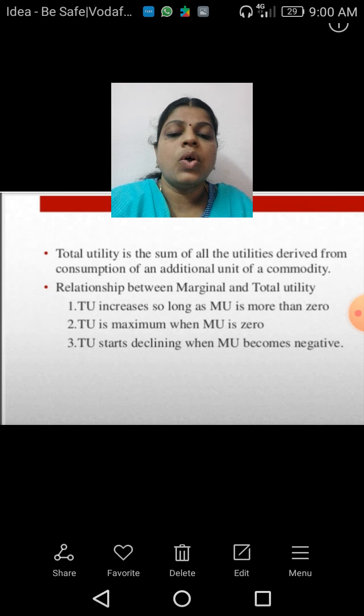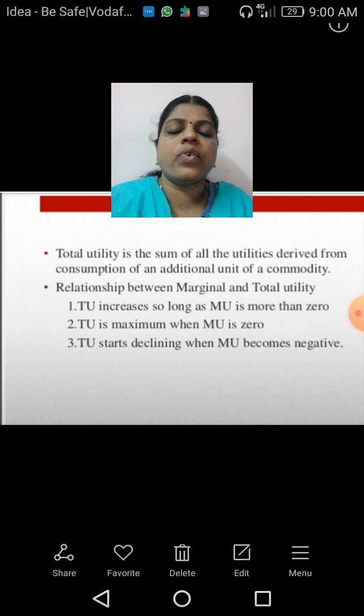So, if I consumed one apple and I got the utility as 12 units or utils, and the second consumption of the apple gives me 12 utils, what is the total utility? 12 plus 12, that is 24 utils. So, in this manner we can measure the total utility, the sum of all the utilities derived from the consumption of additional units of a commodity.